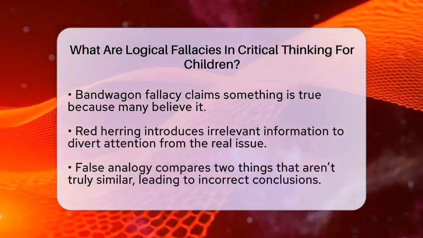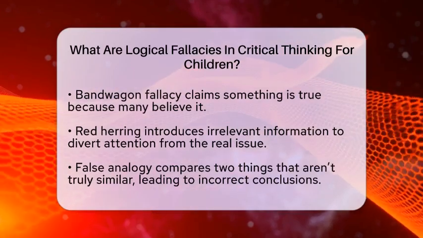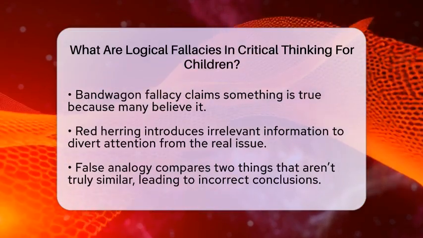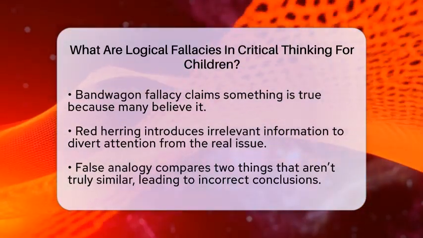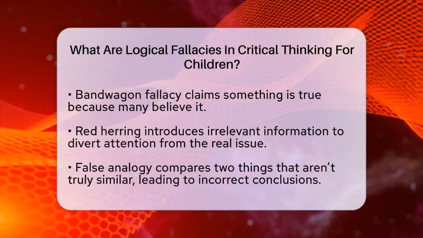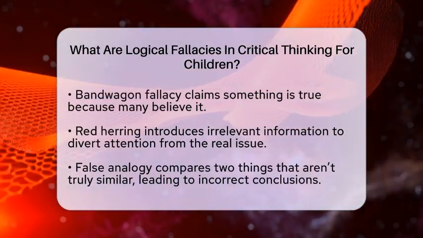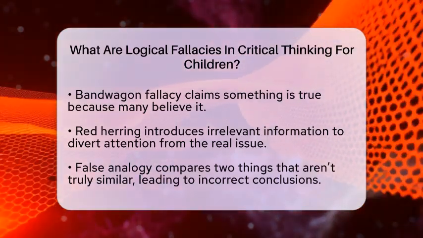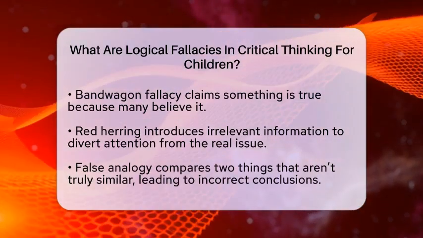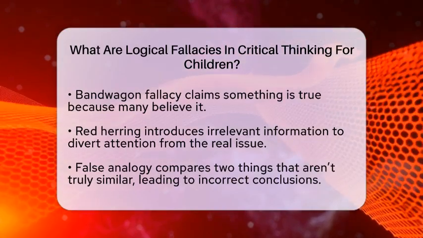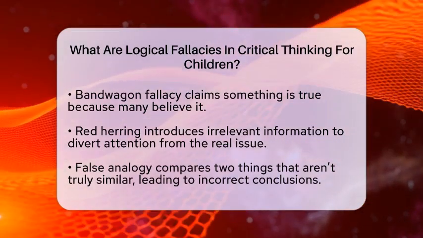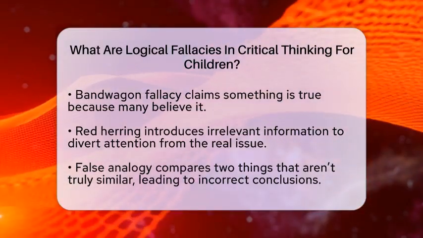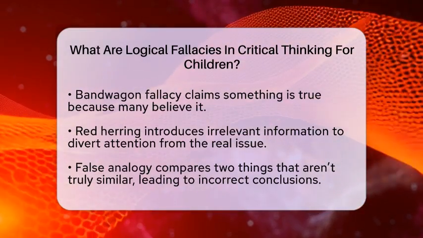False cause is when someone assumes one thing caused another just because they happen one after the other. But that doesn't mean one caused the other. Bandwagon is when someone says something is true because many people believe it. Red herring is when irrelevant information is brought up to distract from the real issue. And false analogy is comparing two things that seem similar but are actually different in important ways, leading to wrong conclusions. Helping children recognize these fallacies encourages them to ask questions like, "Does this really prove what it says?"